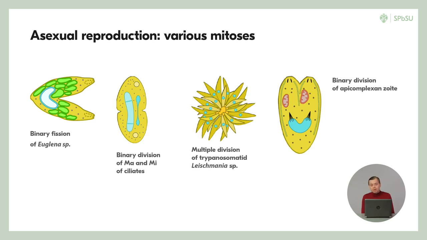There are different variants of the location of the mitotic spindle, which can be straight or curved. Moreover, the cell fission can be binary or multiple. In both cases, the cell can be divided completely, or a so-called residual body can remain, which does not contribute to the volume of the progeny cells.